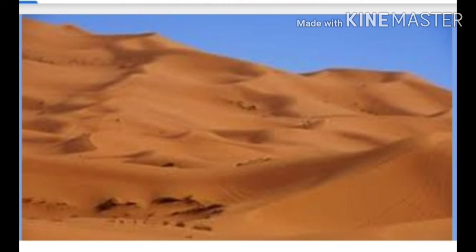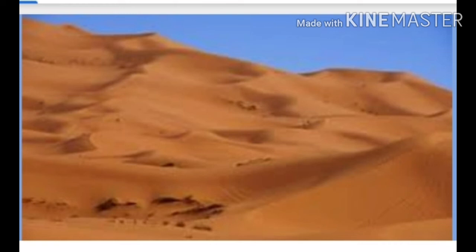Camels are mainly seen in this region. People from this region fulfill their needs mainly through animals. As I told you, agriculture can't be done in the hot desert region due to the scarcity of water. This is all about the hot desert region.